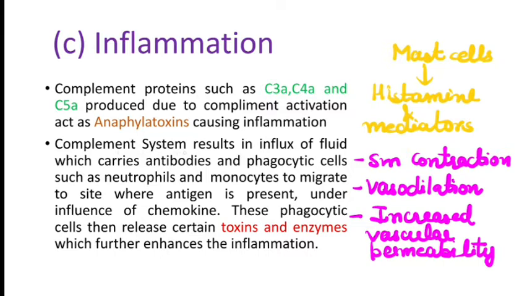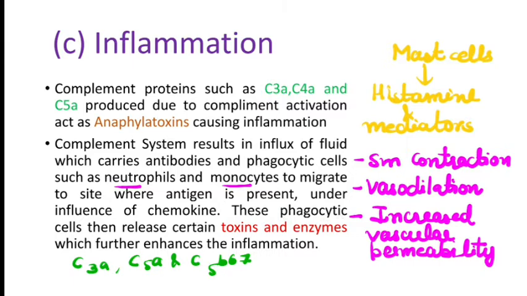Moreover, the complement system results in influx of fluid which carries antibodies and phagocytic cells such as neutrophils and monocytes to migrate to the site where antigen is present, under the influence of chemokines such as C3a, C5a and C5b67, which are also produced during complement activation.